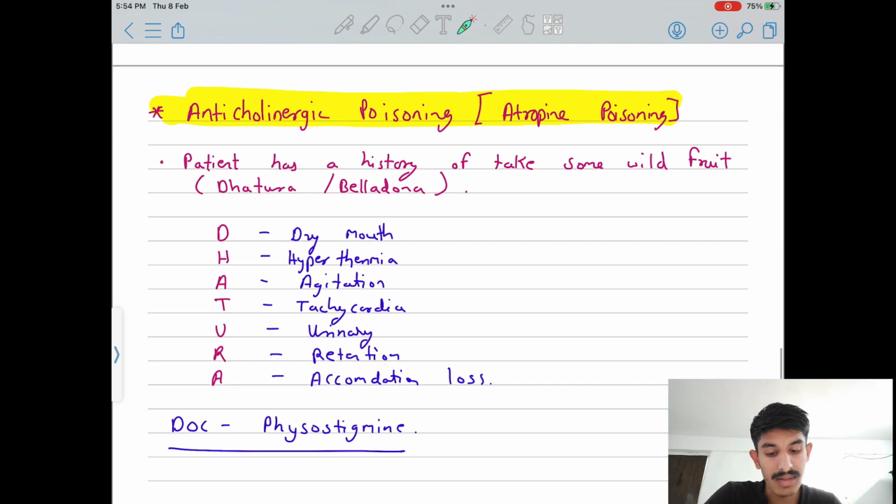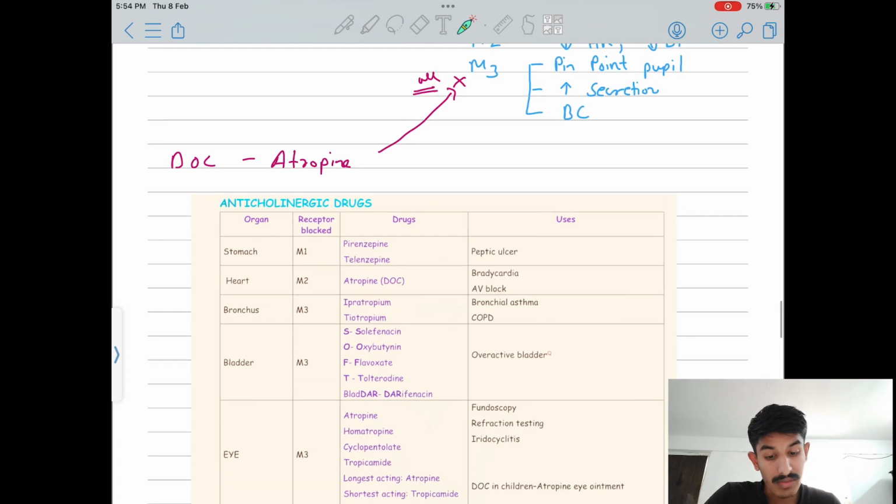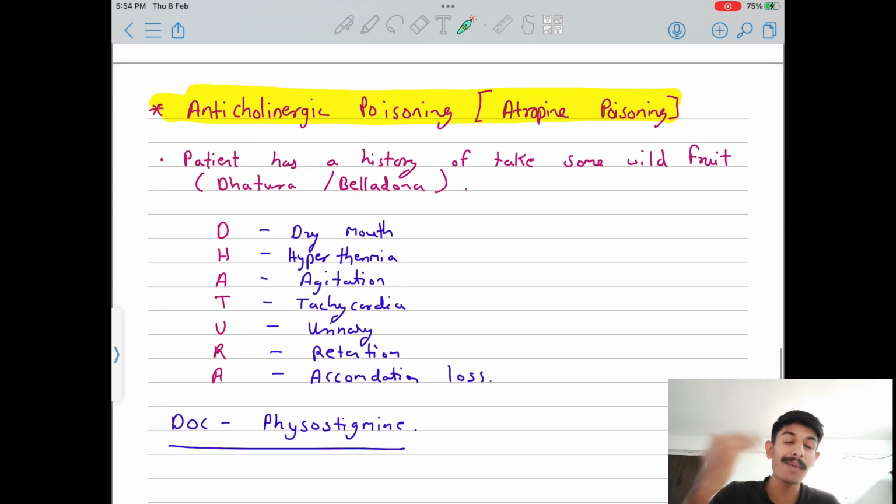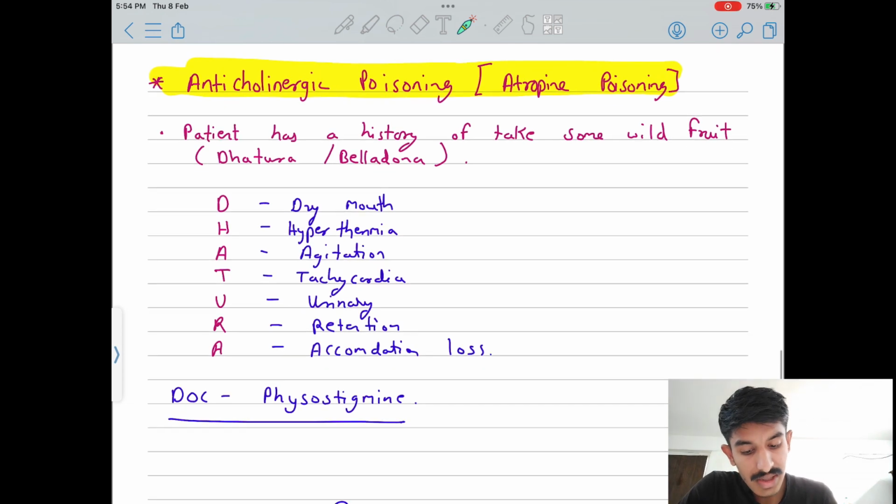The last thing for today is anticholinergic poisoning. First we learned anticholinergic drugs. Now you will learn that if you give a high dose, poisoning happens, like atropine poisoning. What will you do? There is always a history: a child was playing outside, saw some fruit and ate it, and after that came with dry mouth, hyperthermia, agitation, tachycardia, urinary retention, and loss of accommodation, like blurring of vision.